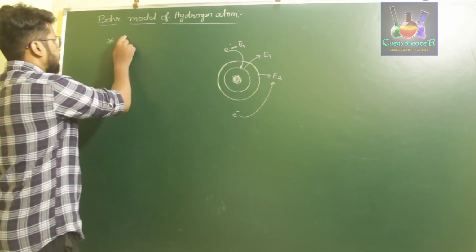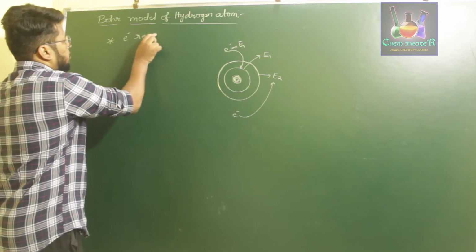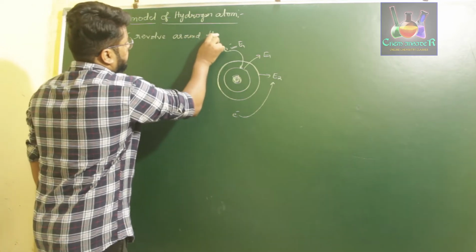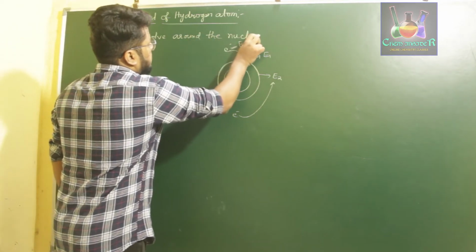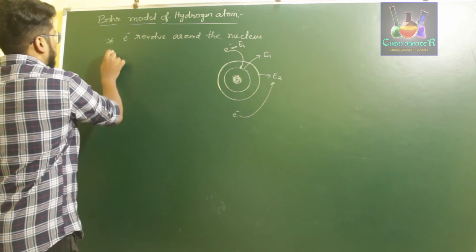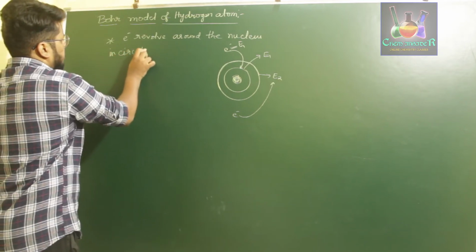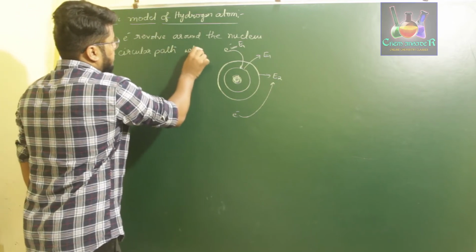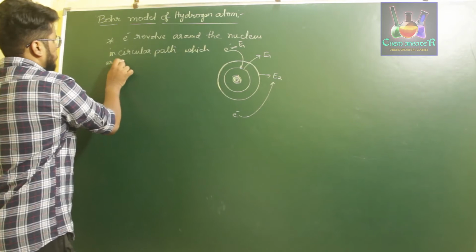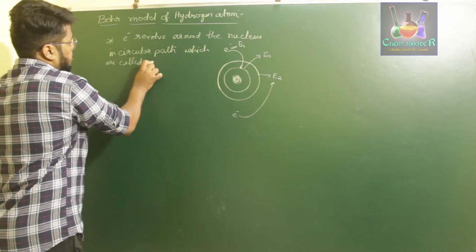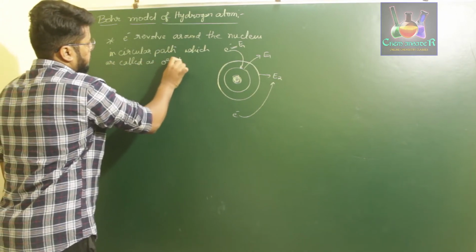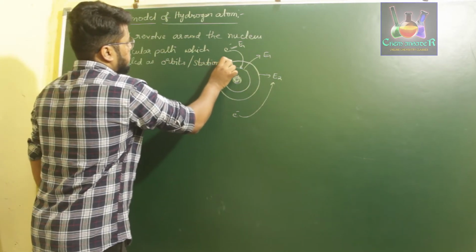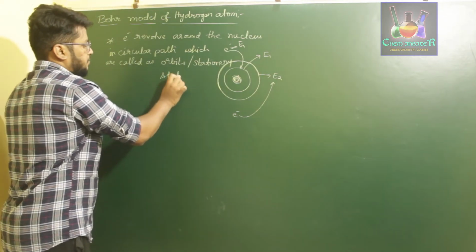So the first point he said was that electrons revolve around the nucleus in circular paths, which are called orbits, or also called stationary states.